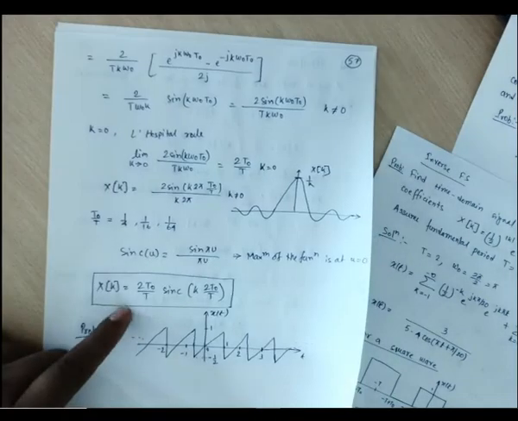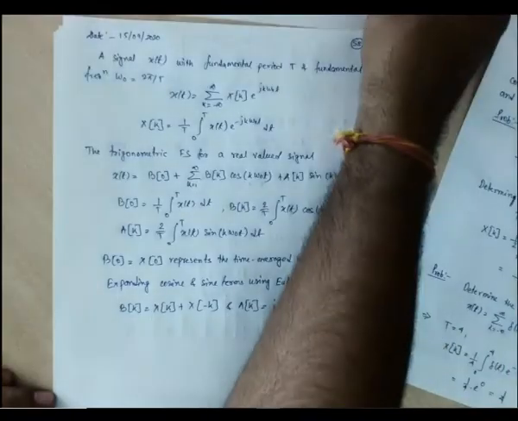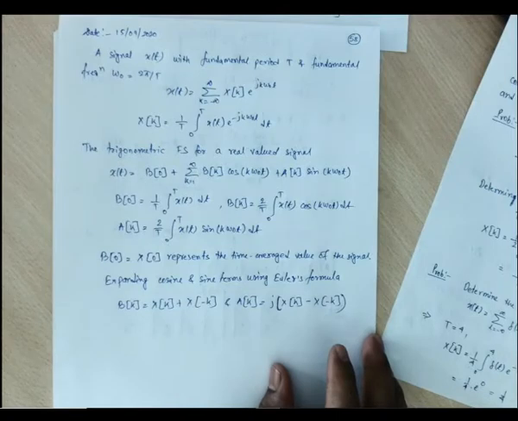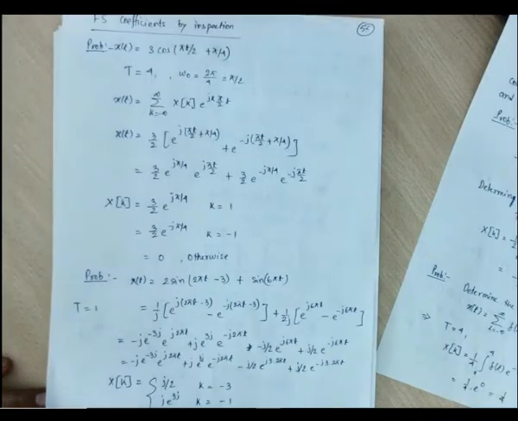If we put this xk over there, then we can also get the same result that we found by doing the exponential Fourier series. So what was our xk previously? Where is that expansion?